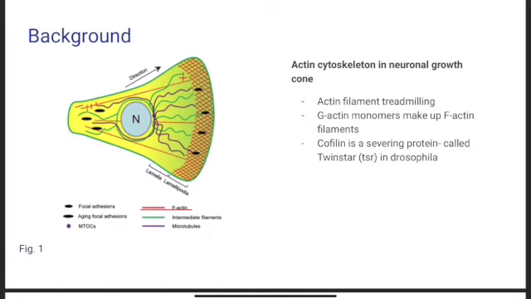When this reaches the right balance, it is called filament treadmilling. For the actin to break apart in the treadmilling, cofilin is the main protein promoting depolymerization. However, the actin can depolymerize without the help of cofilin. In Drosophila, the cofilin is named twin star. It is a severing protein which breaks apart F-actin into G-actin. Twin star binds to the ADP end and increases the rate of depolymerization. The local depolymerization of actin causes the cone to turn away from that area.